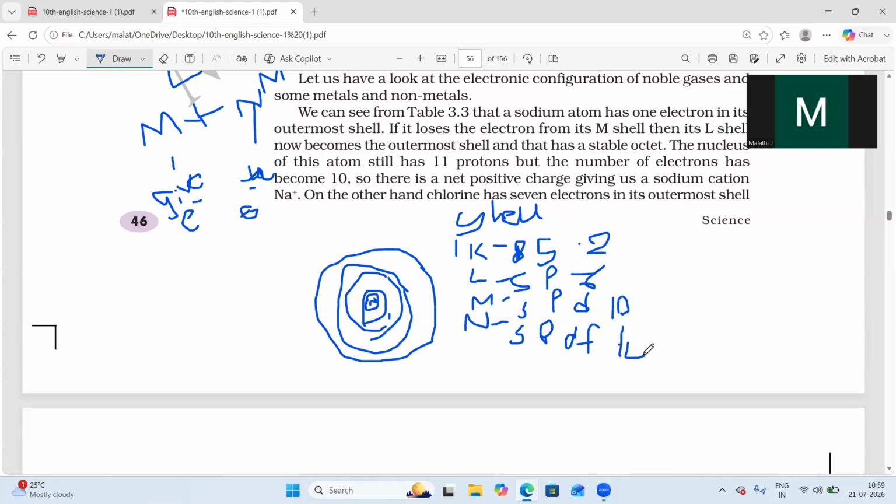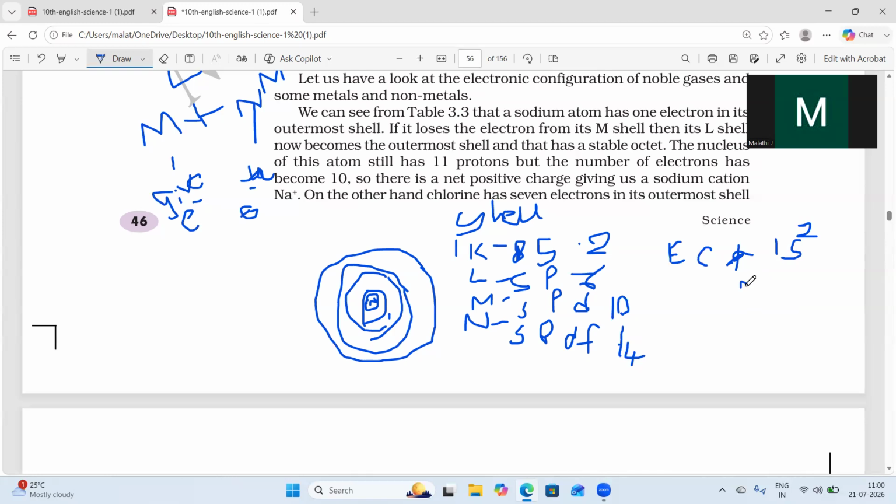So you should learn the general electronic configuration, to learn to write the electronic configuration based on the atomic number. In the first shell, the S orbital has how many electrons? 2 electrons.